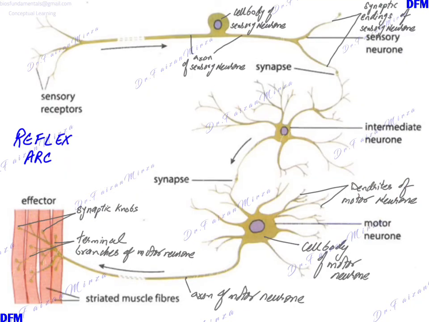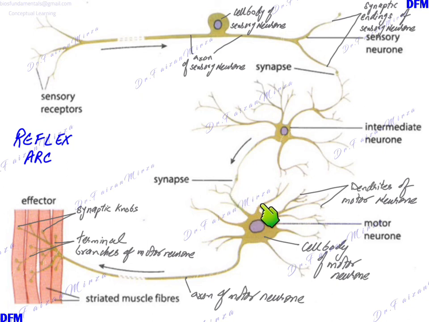So this is the diagrammatic representation again of the reflex arc. The sensory receptors here and the sensory neuron take the impulse. Once they are stimulated, the impulse goes from the sensory receptor to the cell body, and from the cell body into the axon and to the terminal branches, the synaptic endings of the sensory neuron. Here it forms the synapse with the relay neuron. The relay neuron dendrite then takes the information and the impulse is transmitted all along the relay neuron, and again the synapse is formed between this end of the relay neuron and the dendrites of the motor neuron.